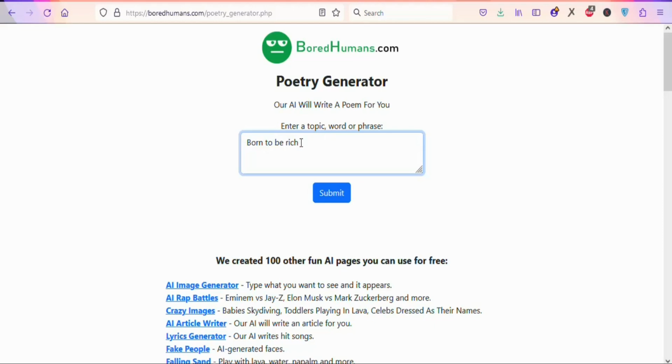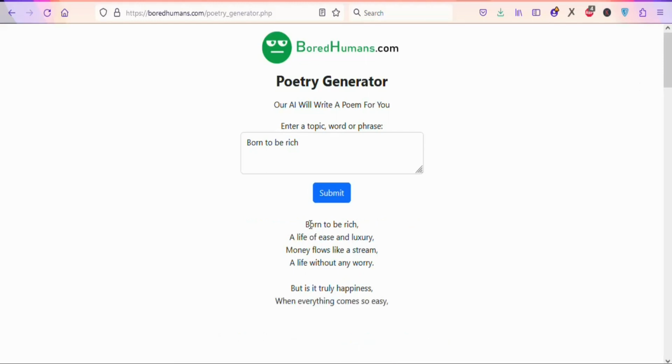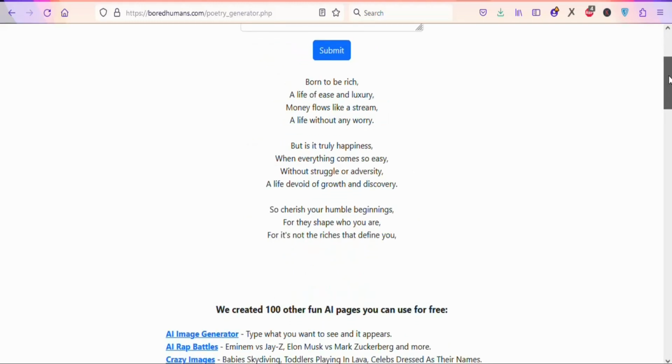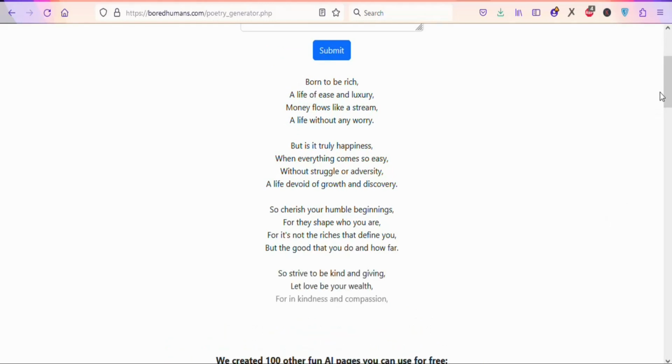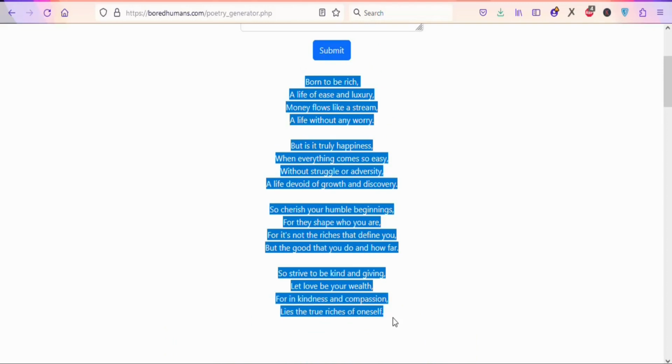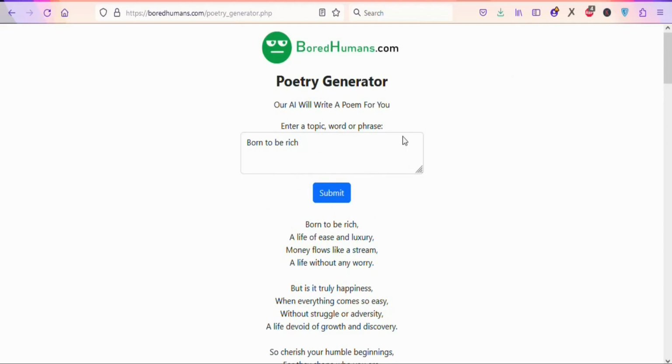You can enter any title that you want. I want it to write a poem about this. Once you have your title, just click right here, submit, so that it can write a poem for you. You can see it is going to generate the poem right here. It says 20 seconds, so we are going to wait for it. As you can see, it has started generating the poem. So as I scroll, you can see it has generated a very useful poem. Whatever poem you want it to write, it is going to write it for you.